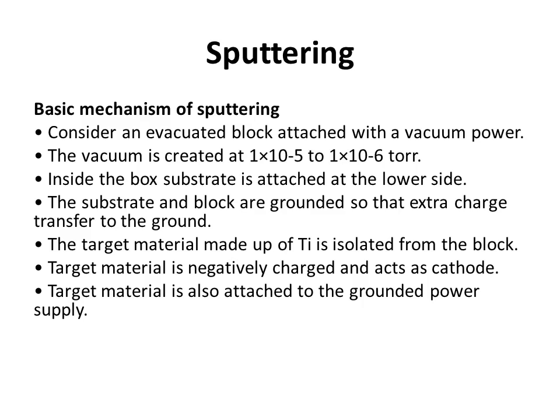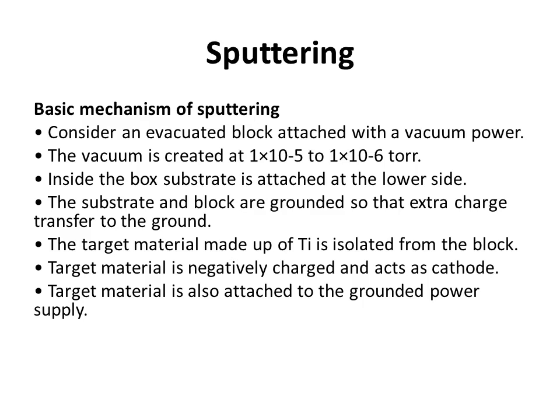The basic mechanism of sputtering: consider an evacuated block attached to a vacuum pump. A vacuum is used to maintain low pressure. The vacuum is created at 1 multiplied by 10 to the power minus 5 to 1 multiplied by 10 to the power minus 6, so it is very low pressure. It means this process is carried out in a vacuum. Inside the box, the substrate is attached at the lower side. The substrate and block are grounded so that extra charge transfers to the ground.